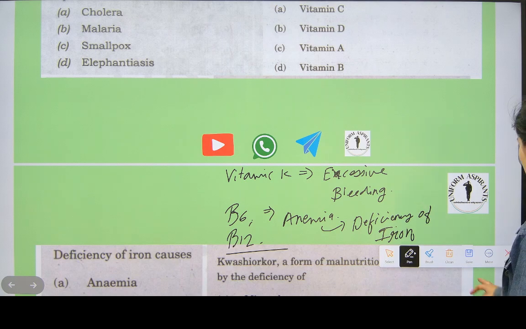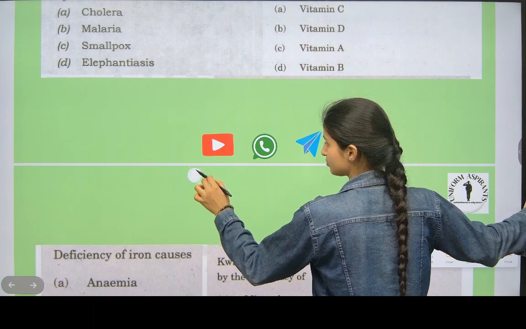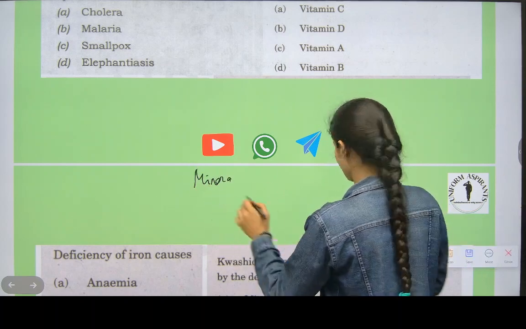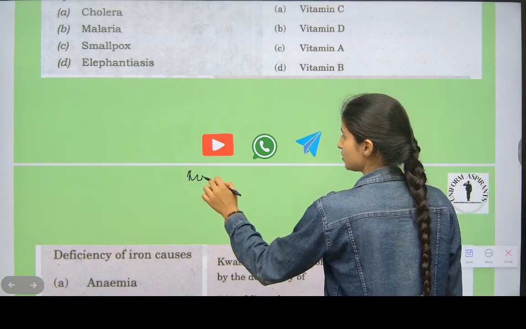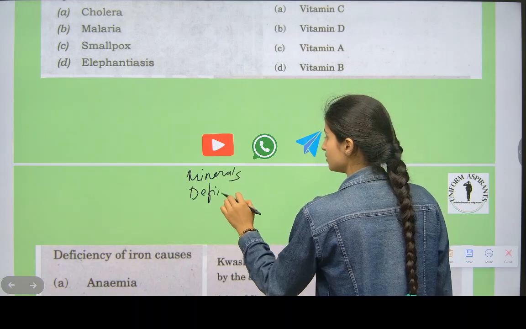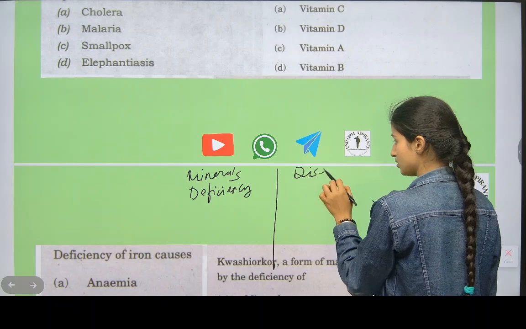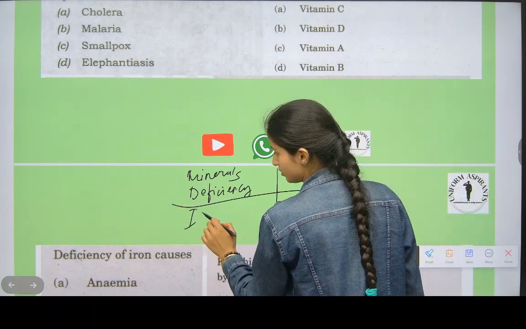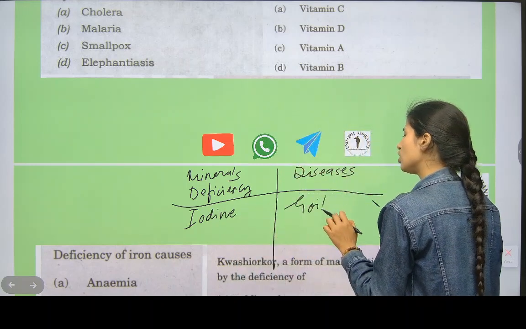Chalo, right. Now write minerals deficiency and disease. Deficiency of iodine causes goiter. Goiter means what?